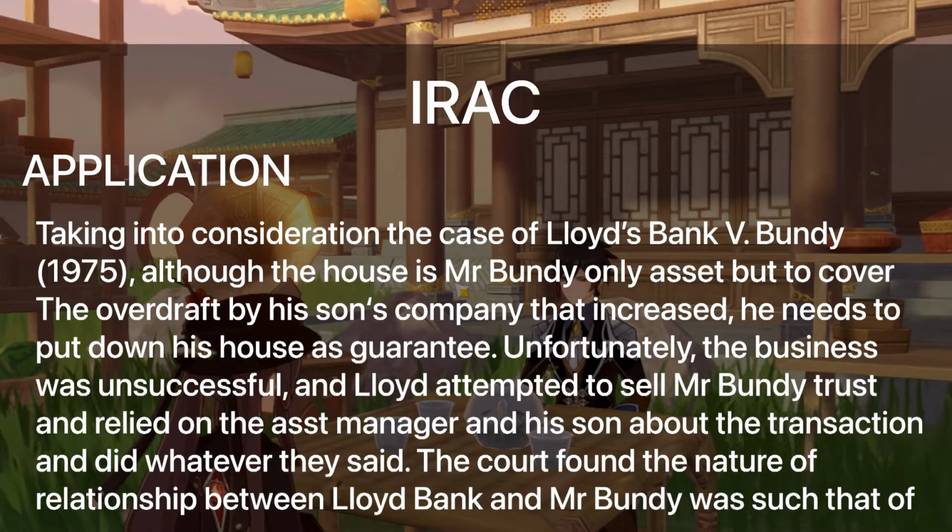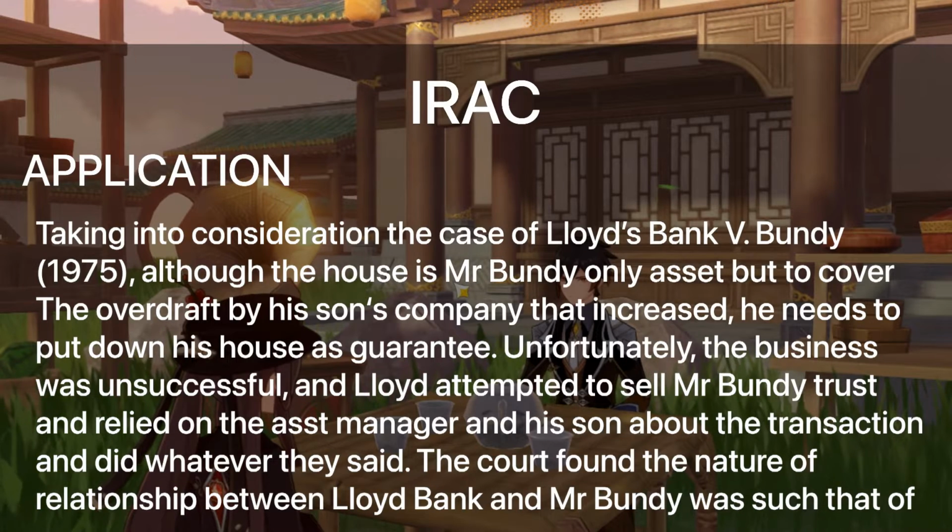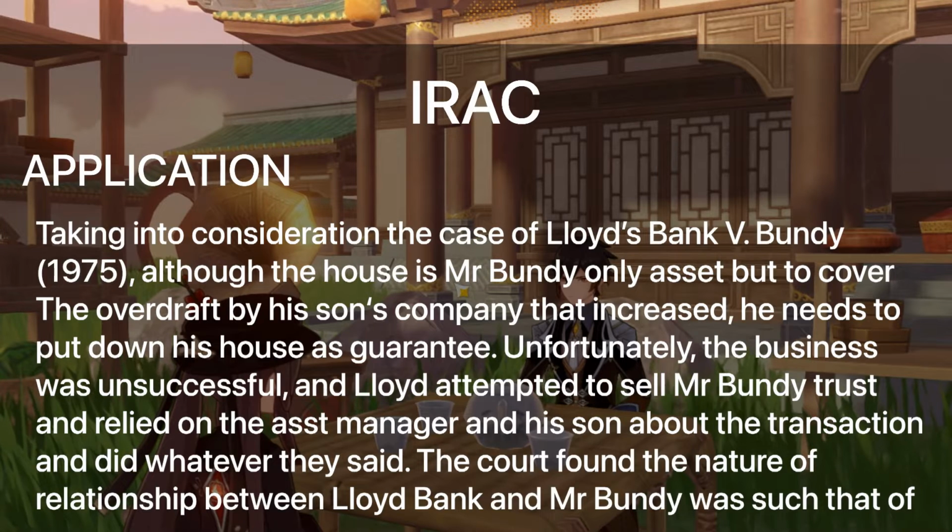Taking into consideration the case of Lloyds Bank v Bundy, 1975, although the house is Mr. Bundy's only asset, to cover the overdraft by his son's company that increased, he needed to put down his house as guarantee. Unfortunately, the business was unsuccessful, and Lloyds attempted to sell the house. Mr. Bundy trusted and relied on the assistant manager and his son, bought the transaction, and did whatever they said.